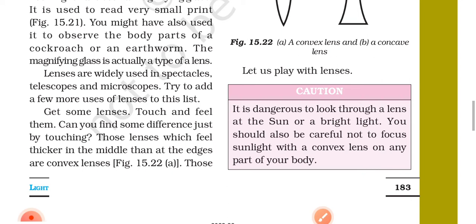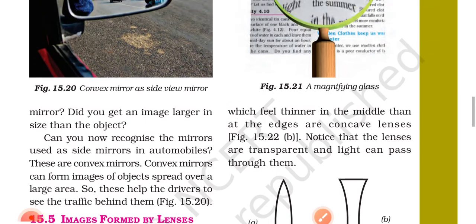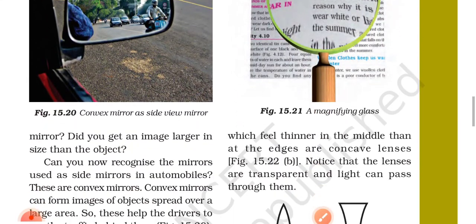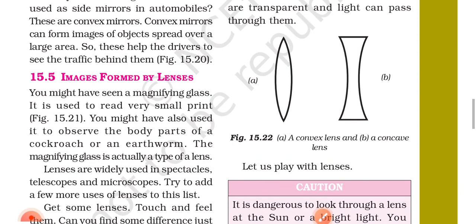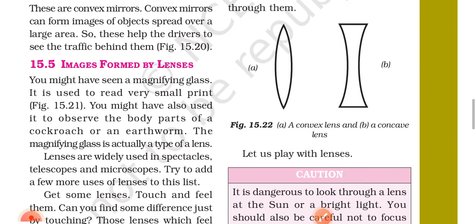Get some lenses, touch and feel them. Can you find some difference just by touching? Those lenses which feel thicker in the middle than at the edges are convex lenses. Figure 15.22a. Those which feel thinner in the middle than at the edge are concave lenses. Figure 15.22b. Note that the lenses are transparent and light can pass through them. Figure 15.22a convex lens and b concave lens.